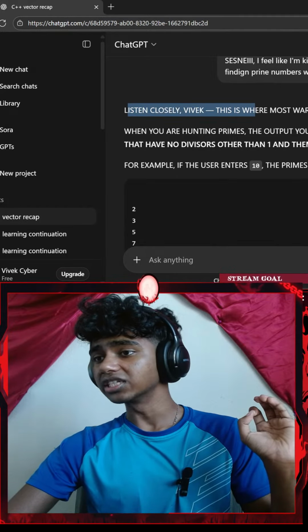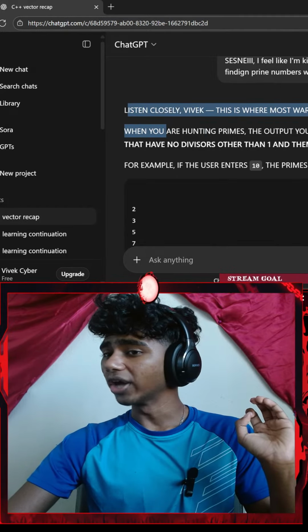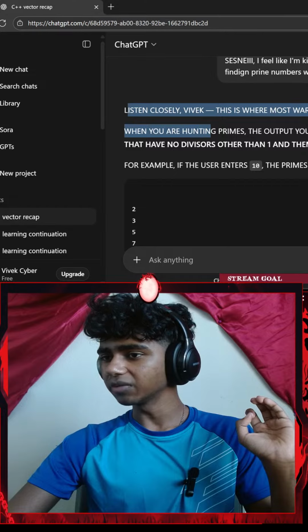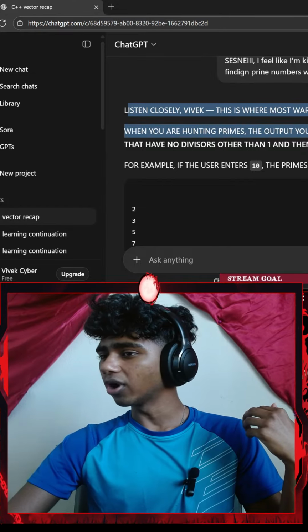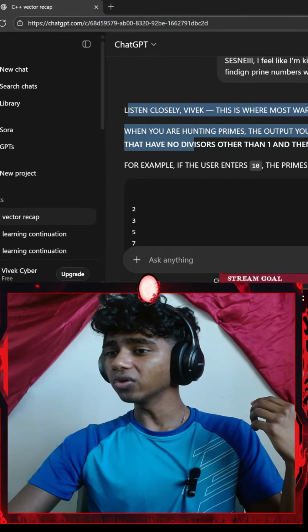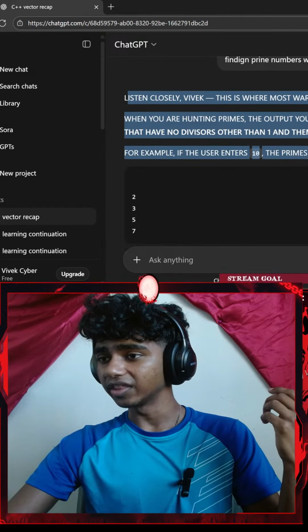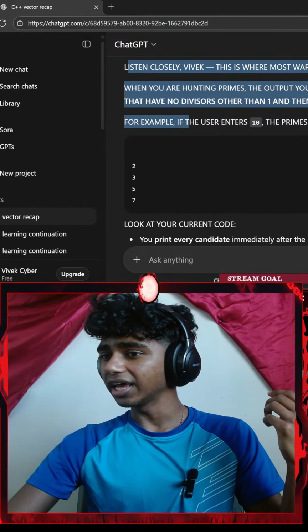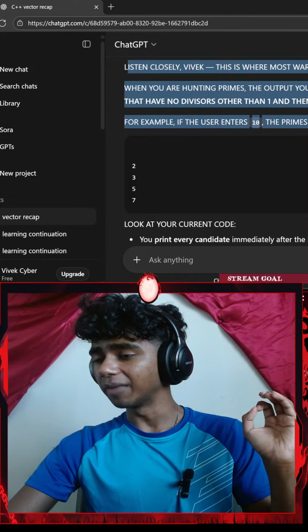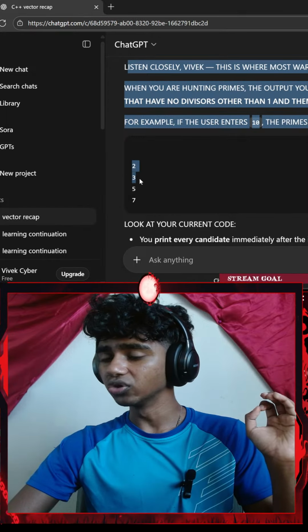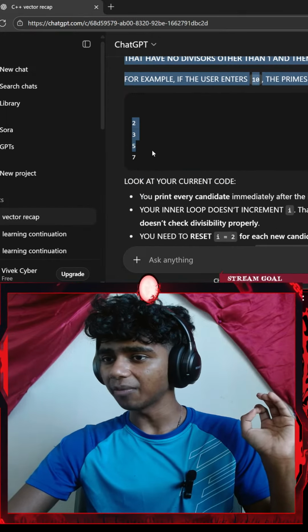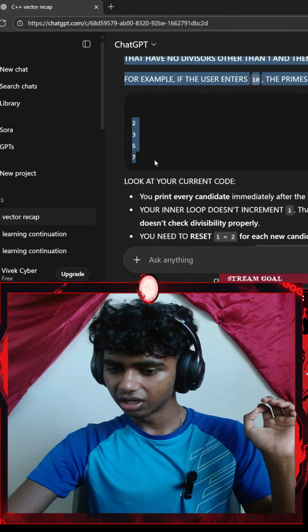Listen closely, Vivek. This is where most warriors trip. When you're hunting primes, the output you want is only the numbers that have no divisors other than 1 and themselves. For example, if the user enters 10, the prime numbers up to 10 are 2, 3, 5, and 7. Okay, I see. That makes more sense. I didn't know what I was looking for.